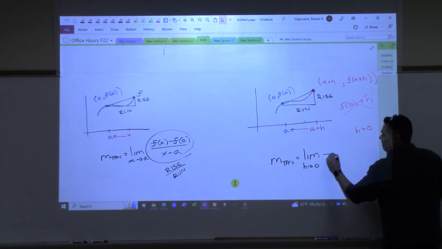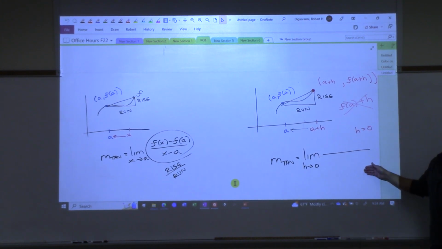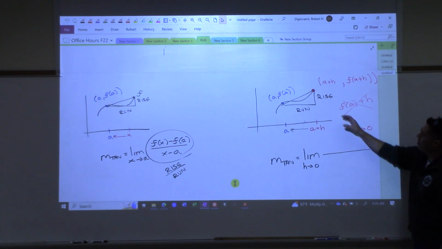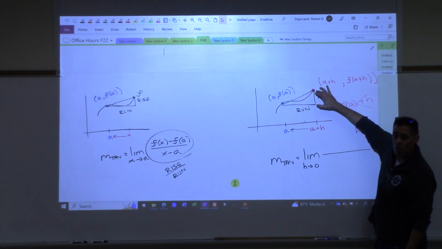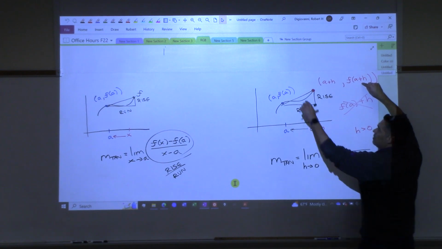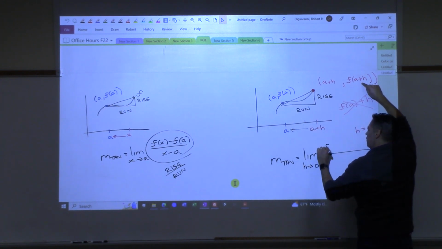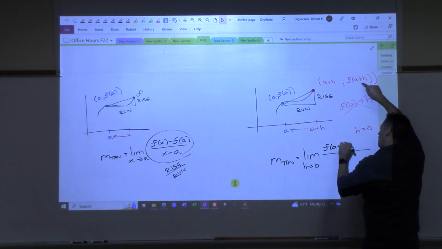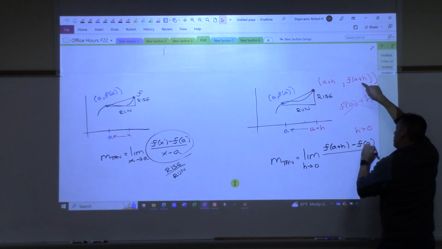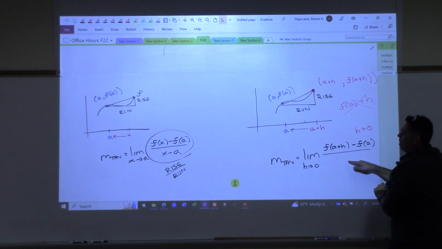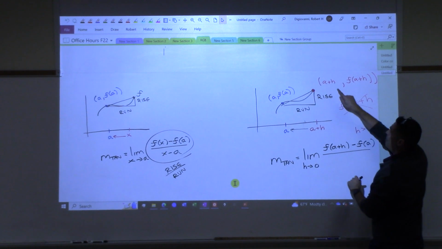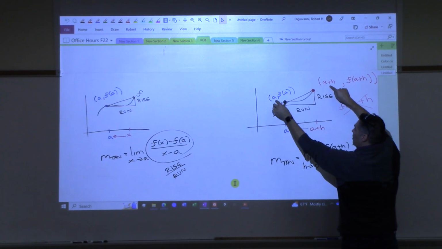Now I want that limit, and then I want the rise over run. So the rise is the difference of the y coordinates. So I'm going to take that y coordinate and subtract that y coordinate. And then on the bottom, the run is the difference of the x coordinates. So I'm going to take that x coordinate and subtract that one.